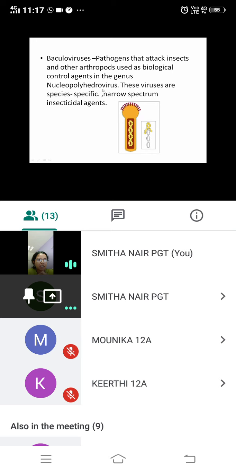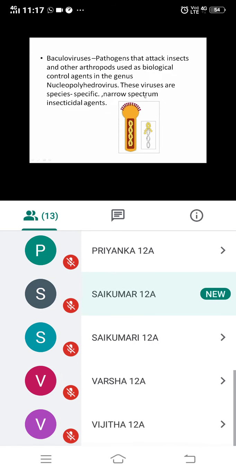These are species specific, narrow spectrum insecticidal agents. Species specific narrow spectrum means they will attack only some particular insect. In general they will not attack every insect. They are species specific, so they will only attack a particular species of insect or pest. That is why they are called species specific narrow spectrum insecticidal agents. It means they are very choosy. They will attack only a narrow range of insects or pests.